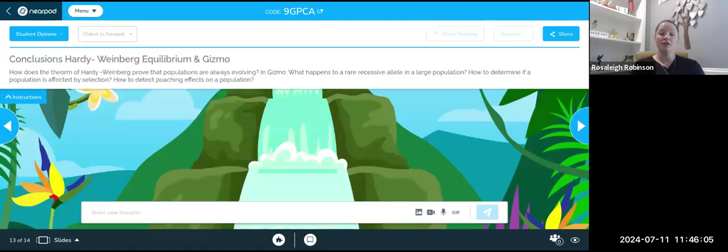As they're coming back from the Hardy-Weinberg equilibrium Gizmo, we're going to fill in this conclusion. Now recall, the whole purpose of going over this is to make sure that you understand how the theorem of Hardy-Weinberg can prove a population is either evolving or not evolving. So make sure you know how to manipulate the equation. Go ahead and answer the questions from the Gizmo about our alleles and how you determined the selection process and how they are being affected, especially when there was poaching of the parrots. Take time to fill in and be able to see all your peers' responses here in our Nearpod.